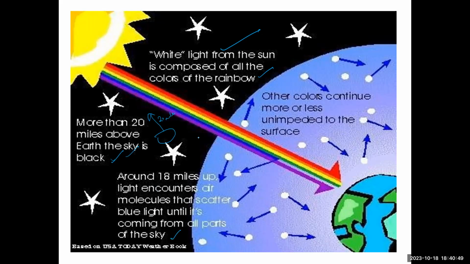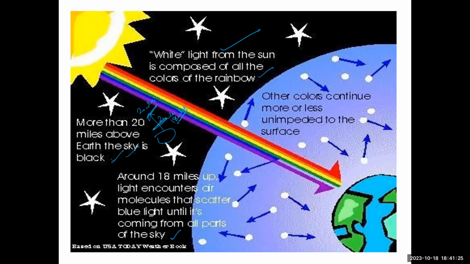Now, if this is the Earth's surface, and you go to a height of 20 miles, the sky appears completely black in color. But up to the verge of 18 miles from Earth, the light will encounter the atmosphere of the Earth, and because of that atmosphere, the sky looks blue in color. So beyond 18 miles, your sky looks dark in color only.